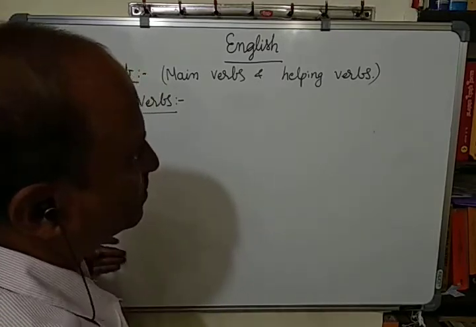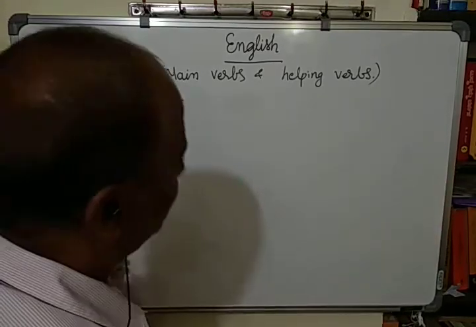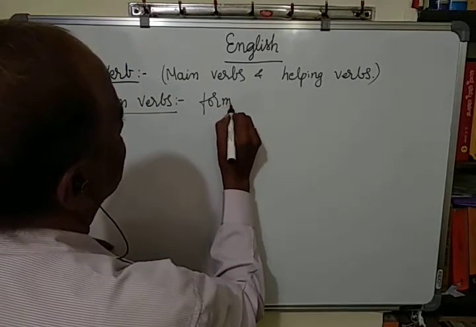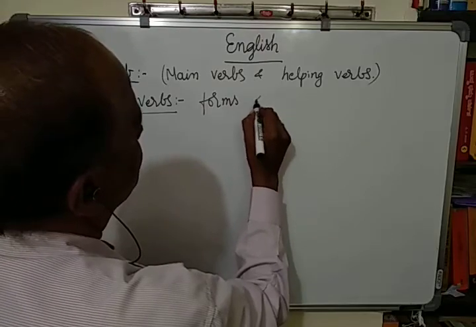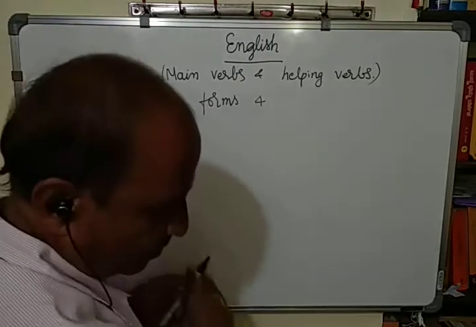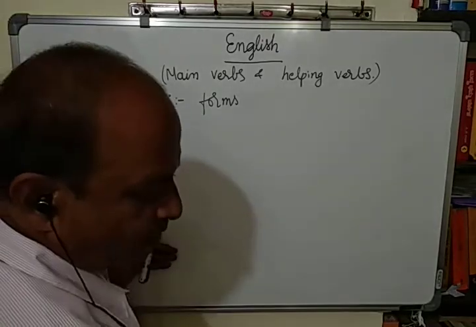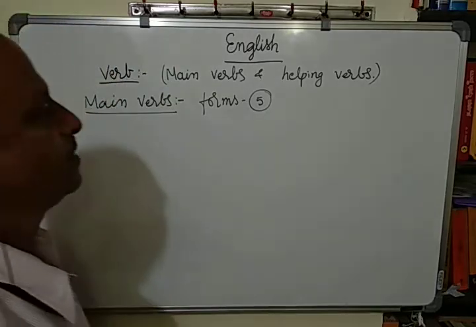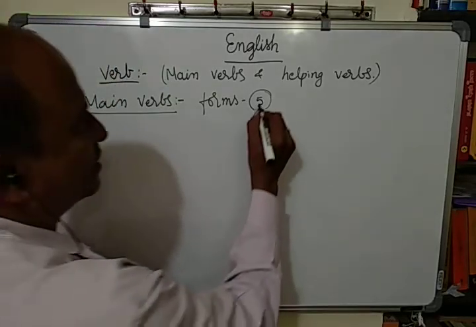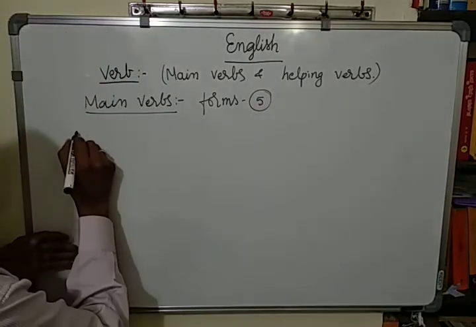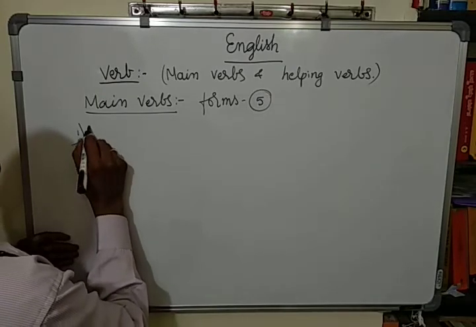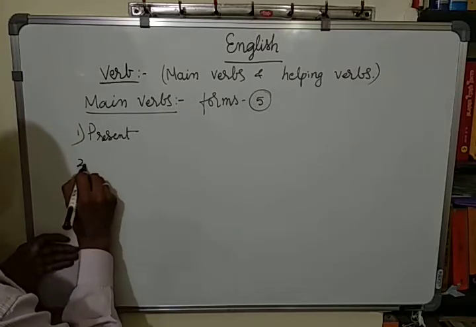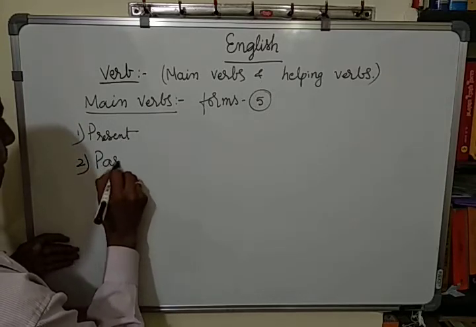How many forms do the verbs have? F-O-R-M-S, forms. How many forms? There are 5 forms. Which are they? Number 1, present form. Number 2, past.